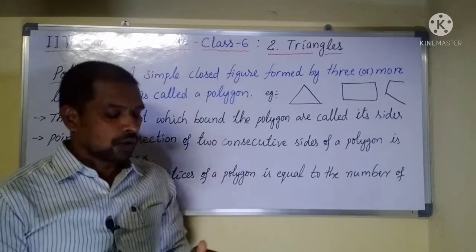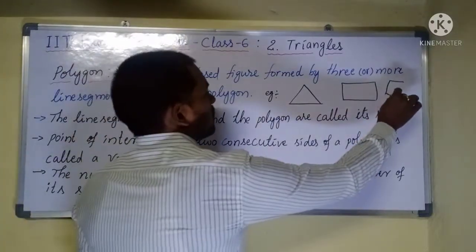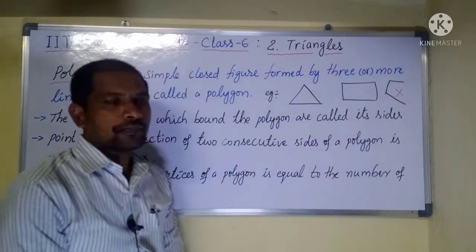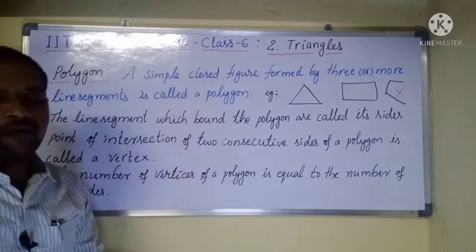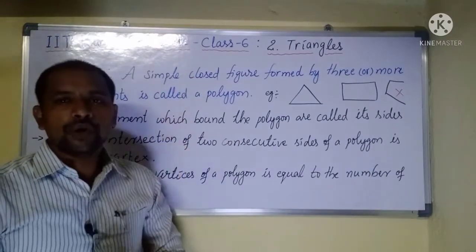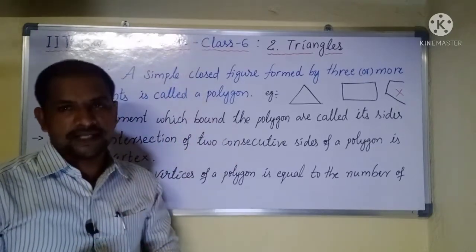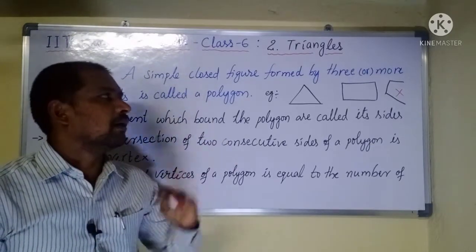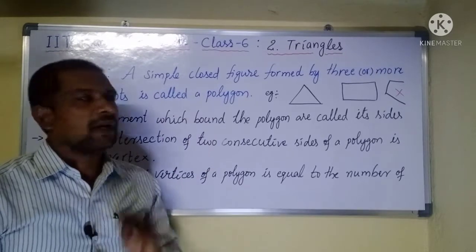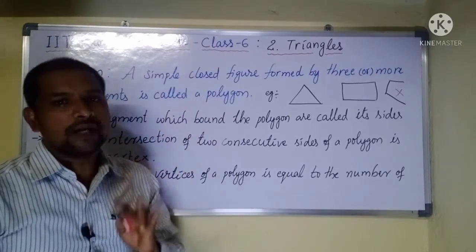That is why this is not a polygon. According to the definition, a simple closed figure formed by three or more line segments is nothing but a polygon.